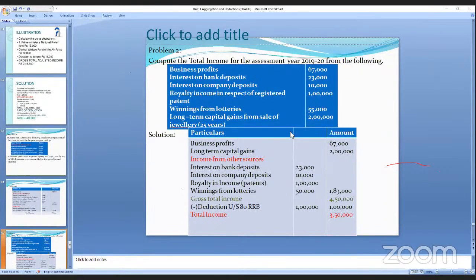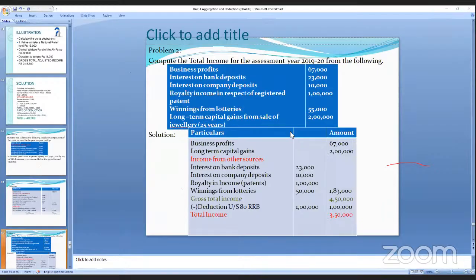Now income from other sources: interest on bank deposits is 23,000, interest on company deposits is 10,000, and royalty income from patents is 1 lakh. All of these are your income from other sources. Winnings from lottery are also income from other sources.